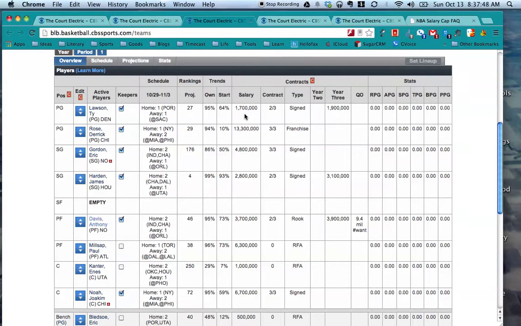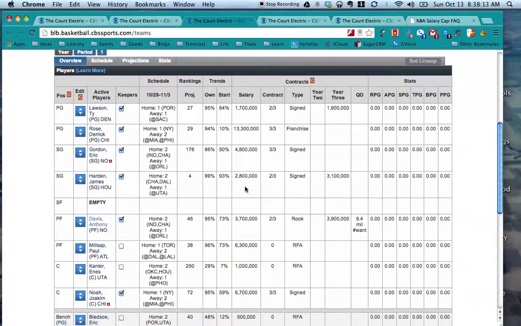Contracts for veterans go up by roughly 10% per year, very close to the standard NBA contract. Real NBA contracts can get very complex with escalators, de-escalators, likely to achieve and unlikely to achieve incentives and all these kinds of things, but we leave it fairly simple and just have an escalator of 10% per season, which we round up.